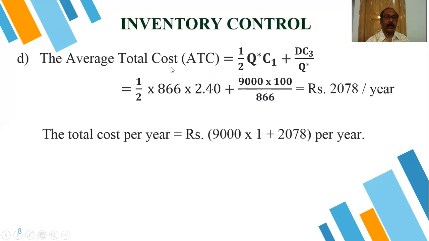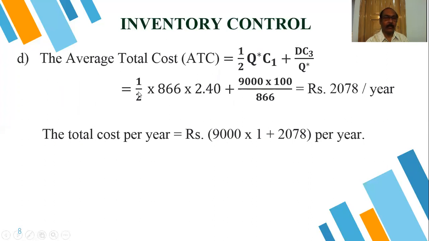Now the average total cost, ATC. We know the formula: half Q star C1 plus D C3 by Q star. This is the formula you already derived in model 1. Now if we put in the values, we know the values of C1, Q star, D, C3.